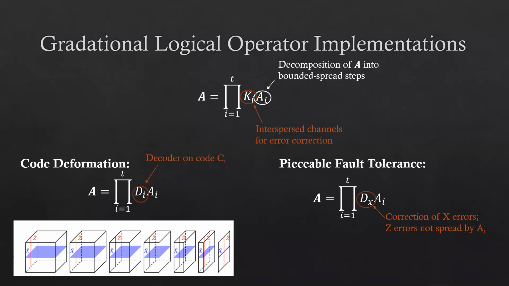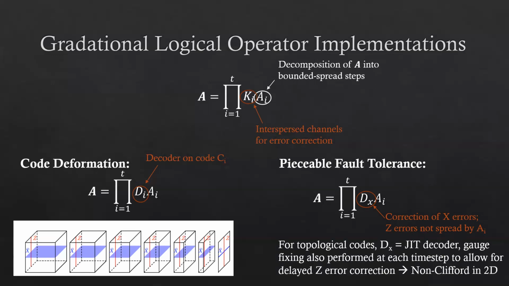We also show that peaceable fault tolerance, whereby we perform some diagonal operation which commutes with Z stabilizers, allowing us to perform correction of X errors while also not spreading Z errors, such that their error correction can be deferred to the end of the process, can also be understood as an example of gradational logical operator implementations. We note that peaceable fault tolerance is successful on concatenated codes and can be generalized to topological codes by using a just-in-time decoder in the place of the decoder DX and combining it with gauge fixing, which allows us to perform Z error correction. This allows for a non-Clifford gate in 2D surface codes, as shown by Ben Brown, building on work by Hector Bombin.